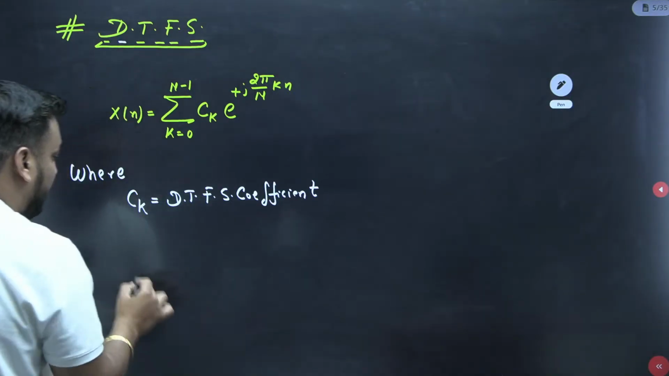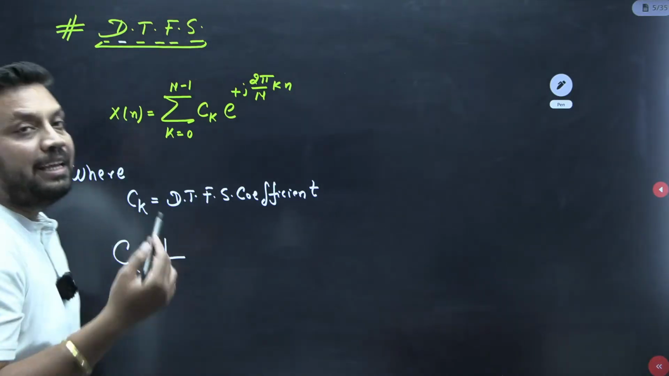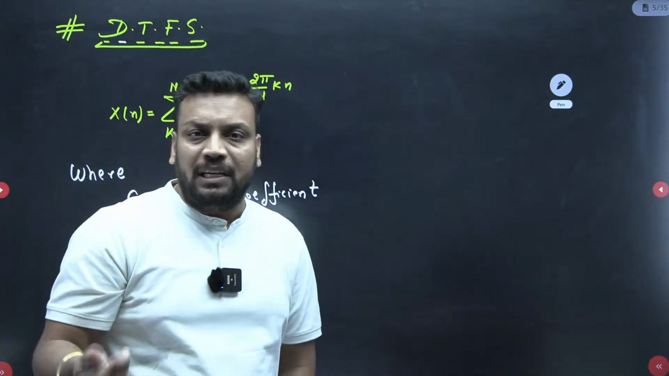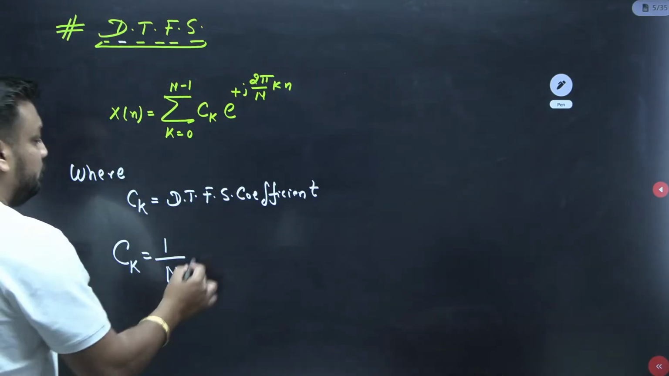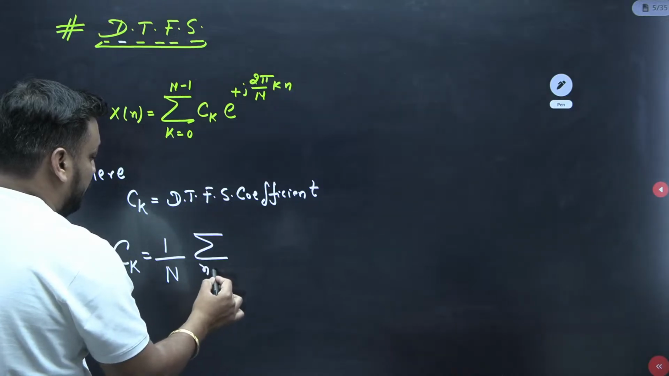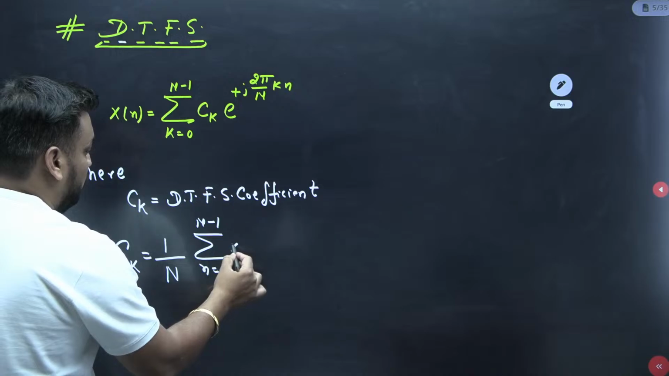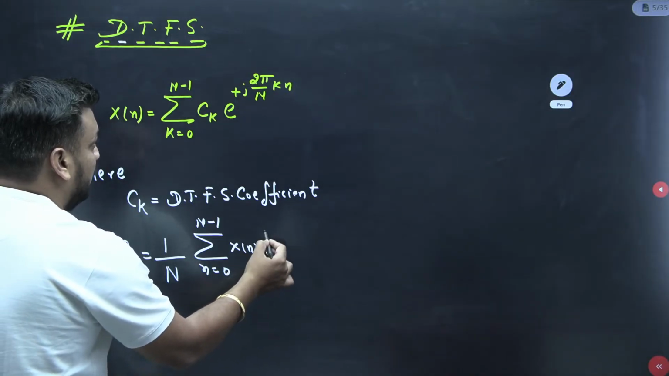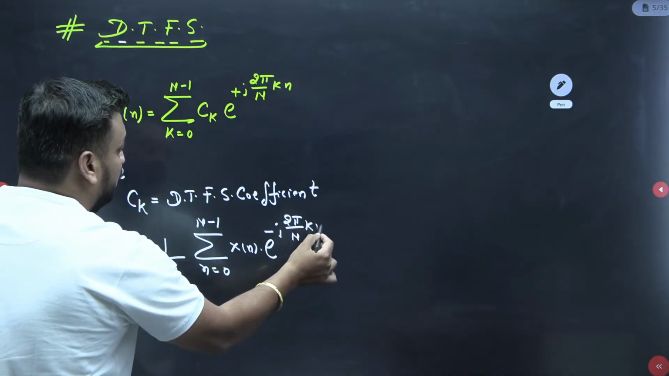And we know that the CK formula is nothing but, sometimes the examiner has given AK also. So the notation can be CK, can be AK, can be BK. So the notation will be 1 by N, sigma of n equal to 0 to N minus 1, x of n times e to the power minus j 2 pi upon capital N into kn.